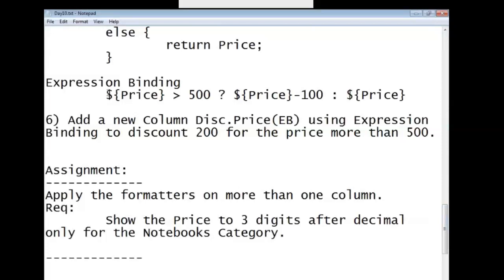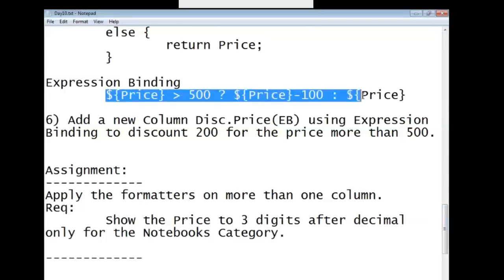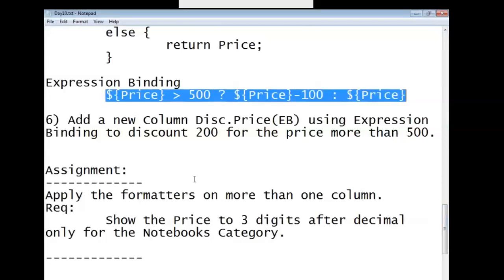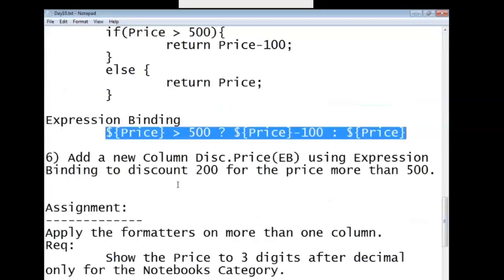I'll also do it. If you do it, you get cornered with lots of errors when you type this, and you will be wasting a lot of time debugging here itself. It takes some time or expertise for you to type it and see the output. So as of now, you have to just copy paste the code whatever I have given for the expression binding. Whenever I say copy paste, you copy paste that code. Right? So you have to have a strategy of how you can move further. I'll tell you tomorrow how you need to practice it. Don't directly jump from table control to expression binding and try to apply it. Try to follow the same sessions whatever I discussed.